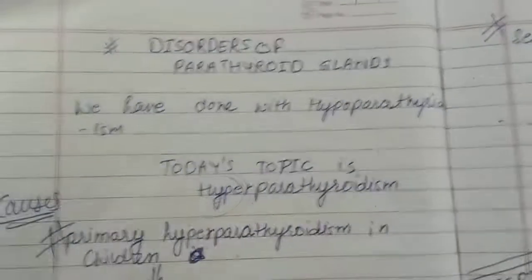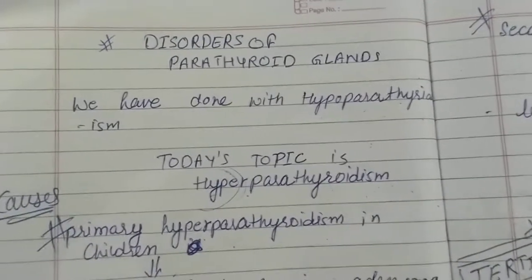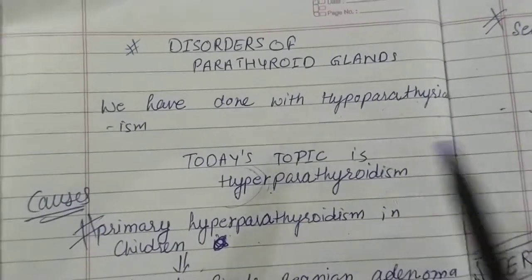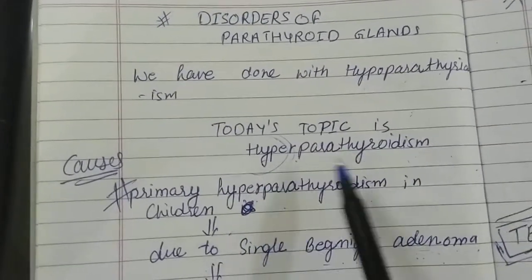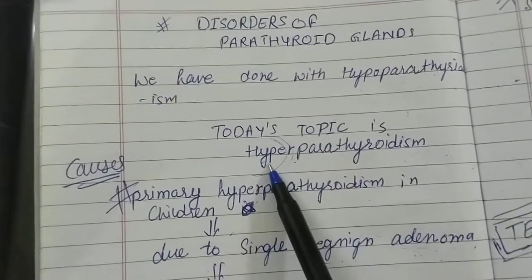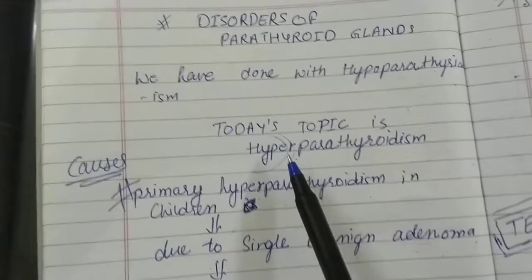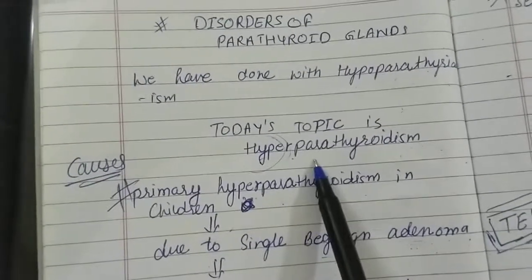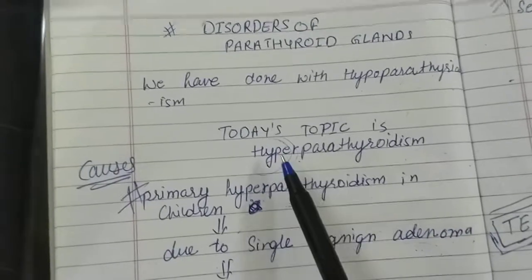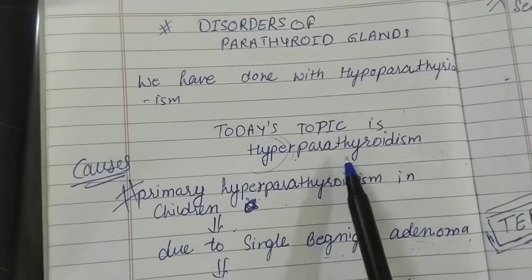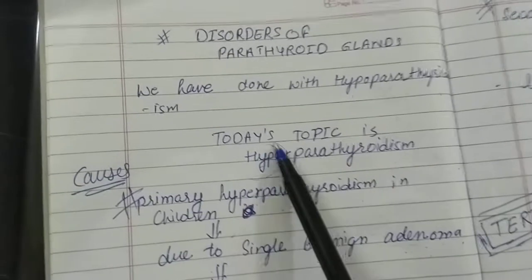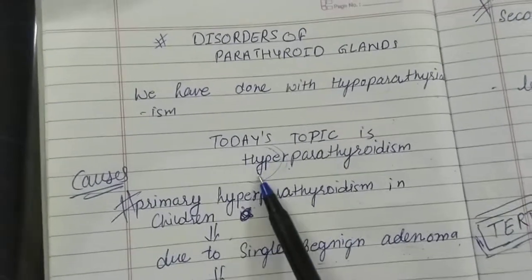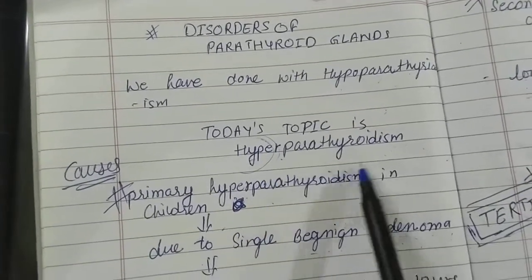As you know, we are doing disorders of parathyroid glands. We have done with hypoparathyroidism already. Today we will discuss hyperparathyroidism. Hyper means there is something which is increased. So here what is increased? Parathormones. The hormones which are secreted by parathyroid glands are high in our blood. That condition is called hyperparathyroidism.